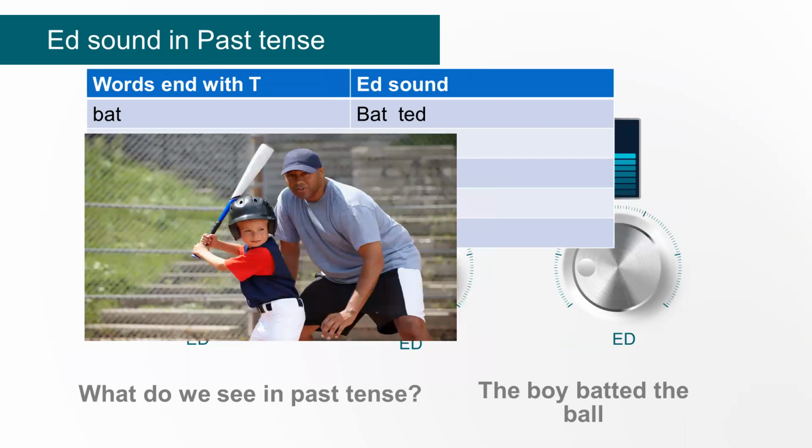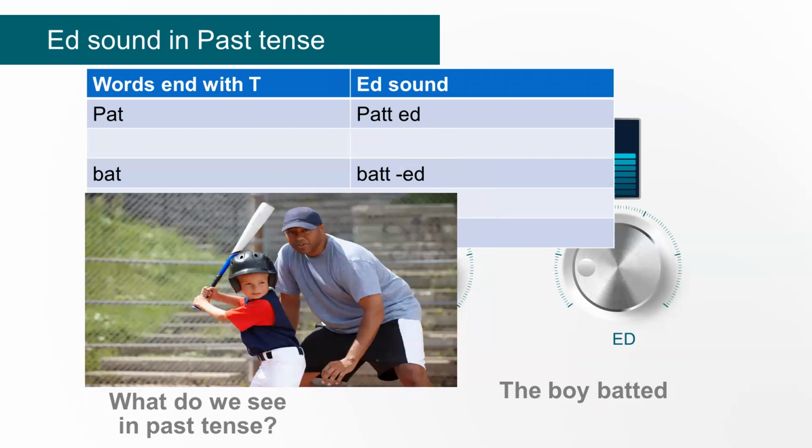Now, this word also ends with a T, bat. So we have the ED sound. It becomes batted. What do we see the little boy doing? This is in the past. The boy batted the ball. Let's go to the next word. Now, here we see the word bat again, the little boy. The boy batted the ball.